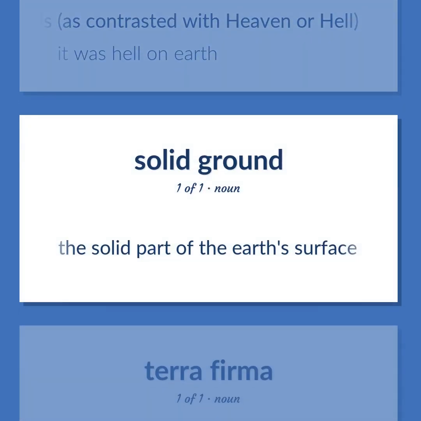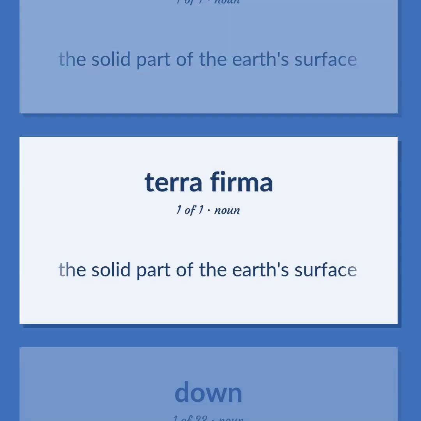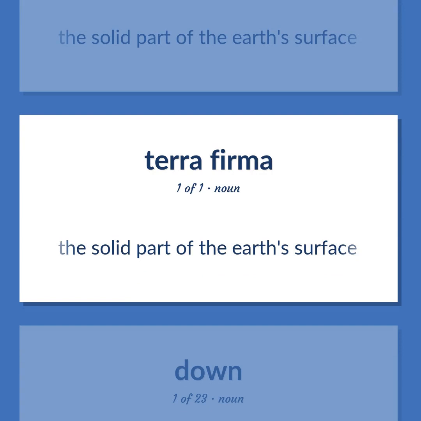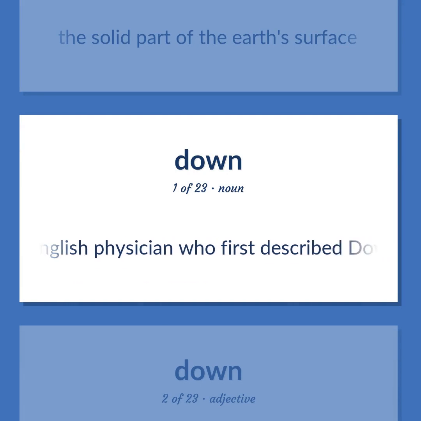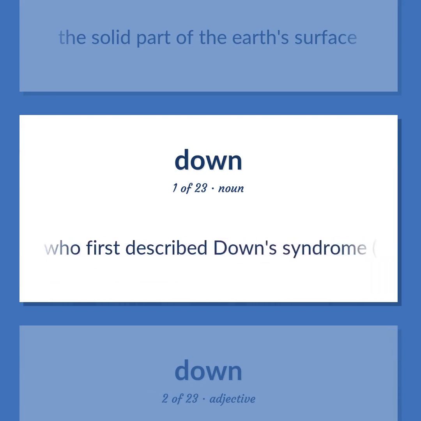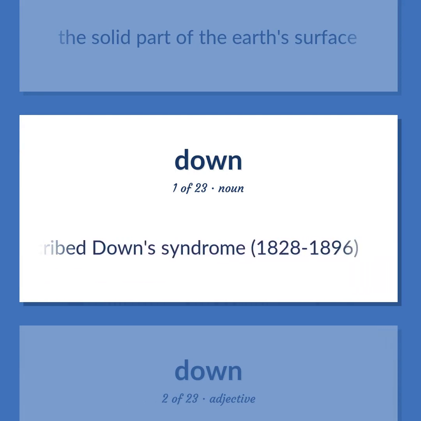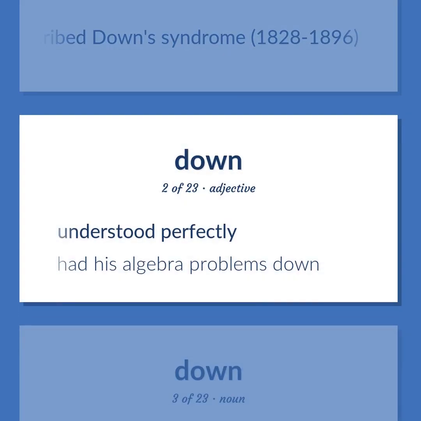The solid part of the Earth's surface. English physician who first described Down syndrome, 1828 to 1896. Understood perfectly. Had his algebra problems down.